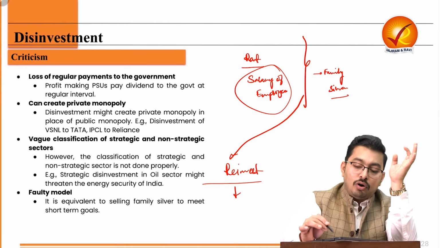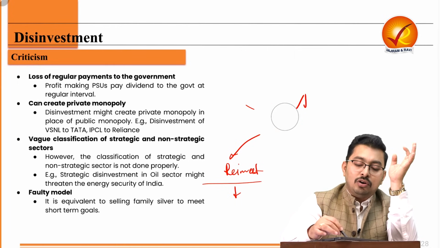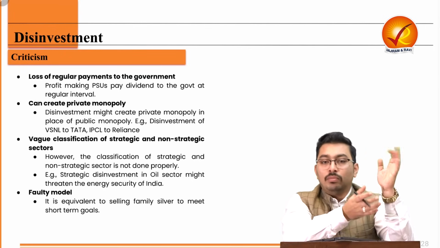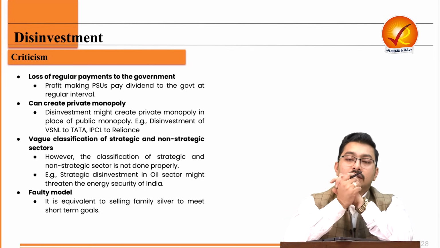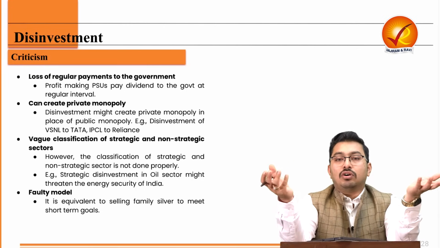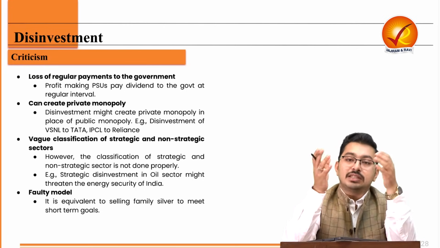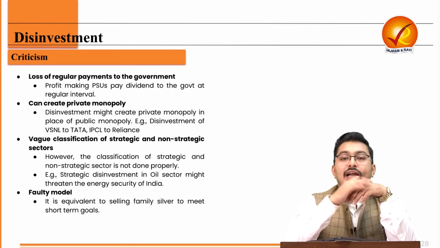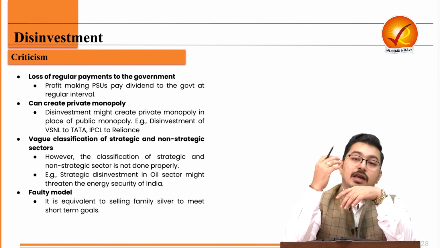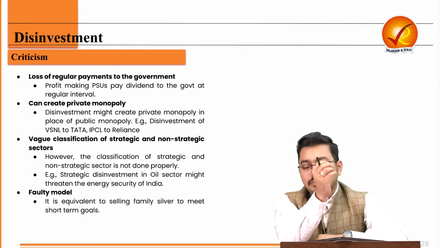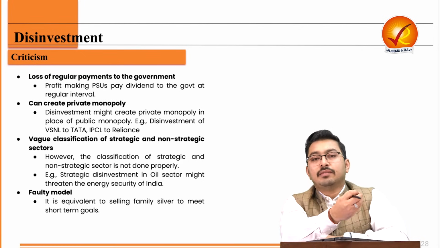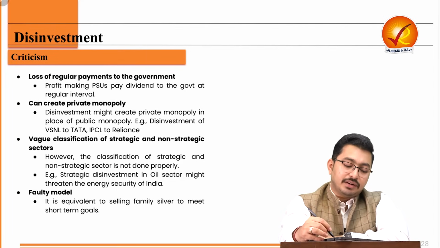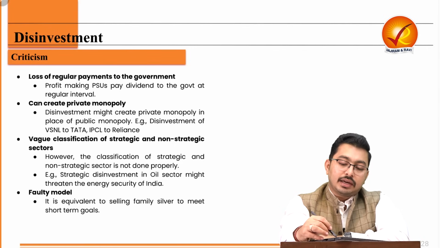That a lot of unlocked sectors, a lot of sectors which were not open, have multiplied more than 100 times, 200 times the moment these assets were sold to private sectors, the moment they were privatized. But the government could not unlock the same potential from the same company, from the same industry. Is it not selling your assets at a discount? And that too at a discounted rate, and finally using the proceeds of the same money into, let's say, paying off revenue expenditure, paying off salaries and pension. So that is a criticism.